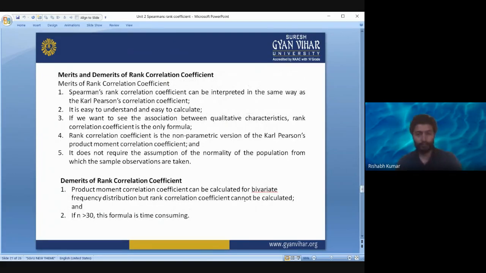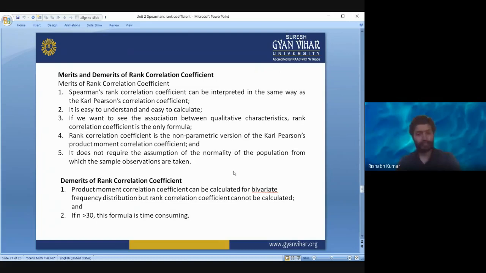So merits and demerits of rank correlation coefficient. Merits of rank correlation coefficient are that Spearman's rank correlation coefficient can be interpreted in the same way as the Karl Pearson correlation coefficient. That is, if the correlation coefficient is between 0.7 to 1, it is strong correlation, and if it has a positive sign, the relationship between them is positive. If it has a negative sign, the relationship between them is negative, meaning when one variable is increasing, the other variable is decreasing. So the interpretation would be the same as that of Karl Pearson correlation coefficient.